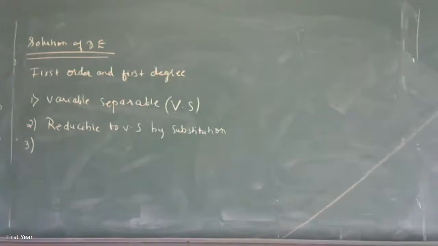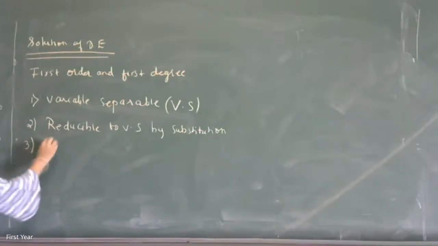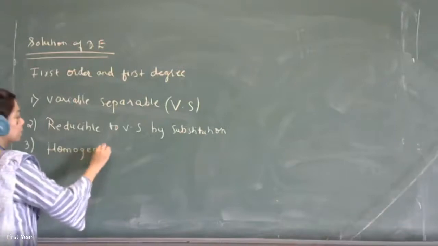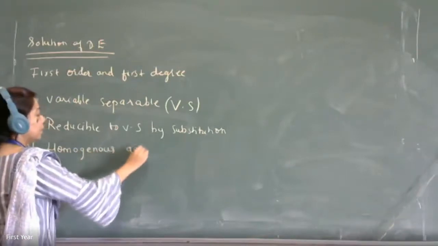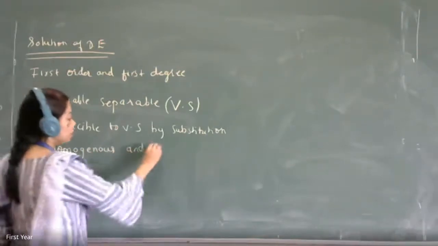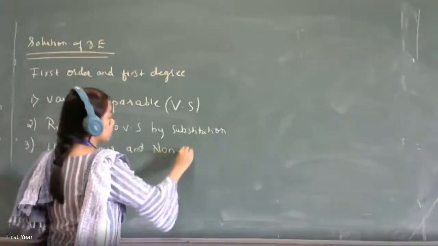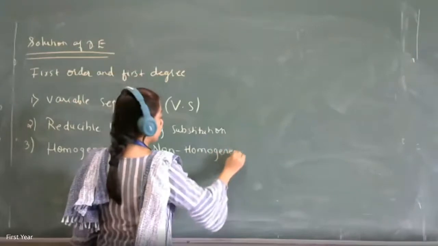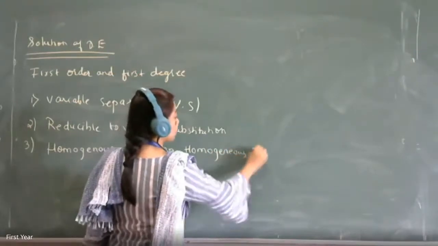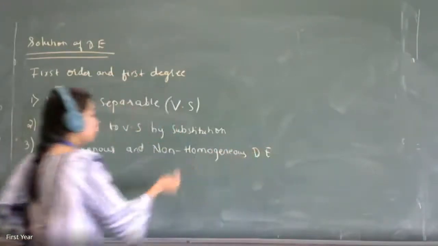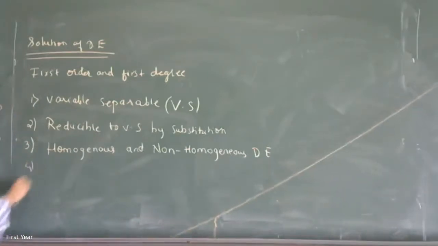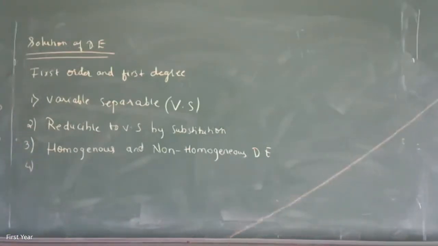Third is homogeneous and non-homogeneous, and both are written together. This non-homogeneous differential equation will be converted to homogeneous and solved. Then fourth is this one: homogeneous, non-homogeneous.